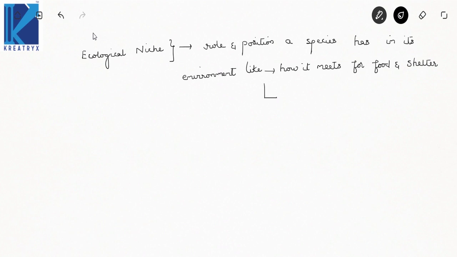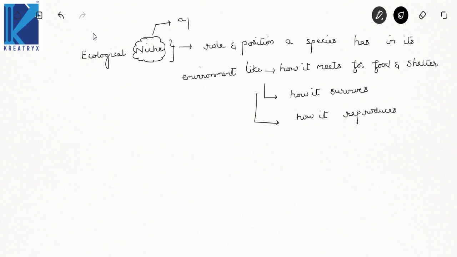This is the first one, how it survives. These are the basic needs. Then how it reproduces. Now the verbal definition of niche is nothing but a place, a closed place.